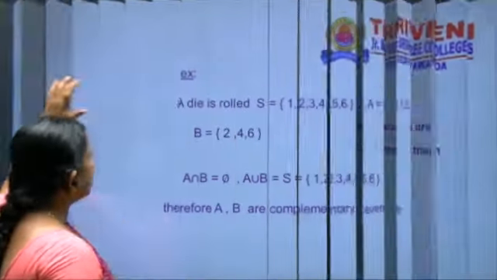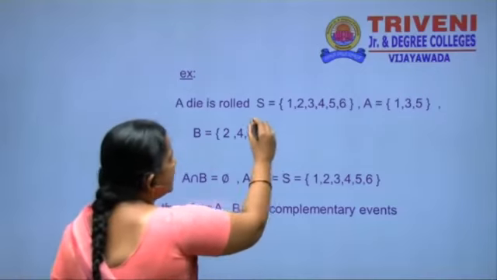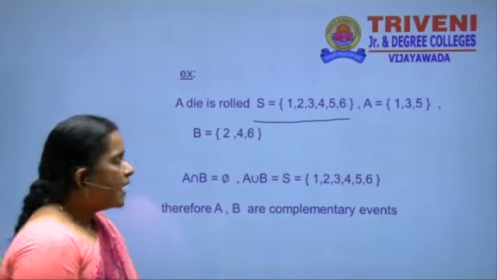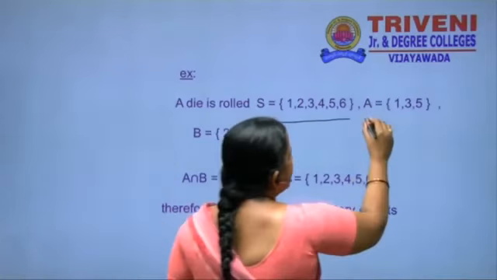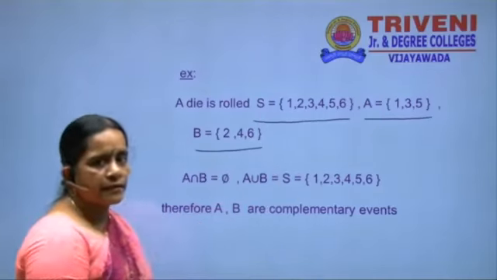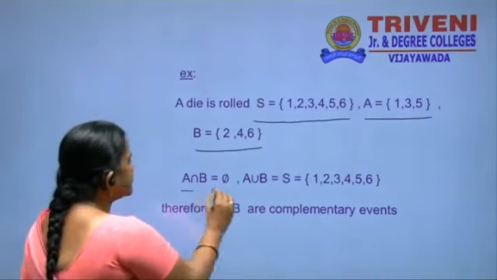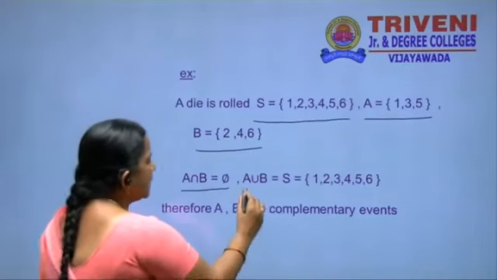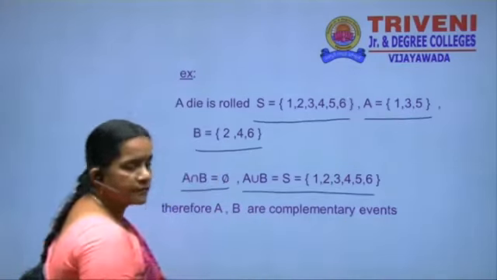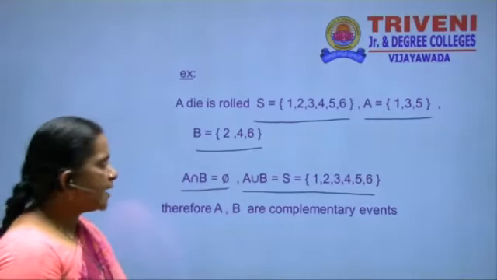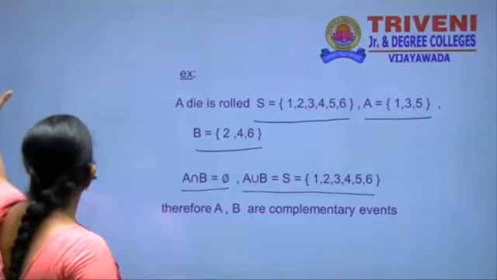Suppose we take an example. Here also, rolling a die has how many faces? 6 faces. A is the event of getting an odd number. B is the event of getting an even number. A intersection B: A and B have no common value. But A union B is S. This is the sample space S. Therefore, A, B are said to be complementary events.